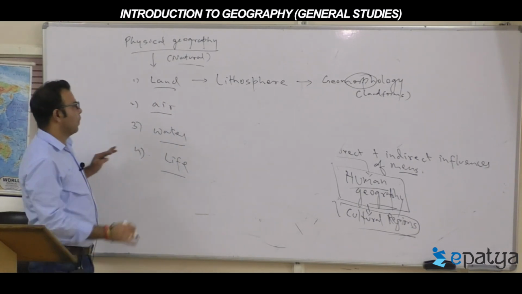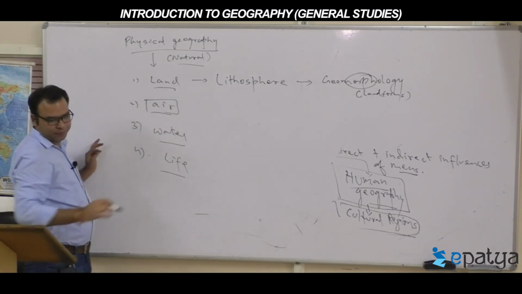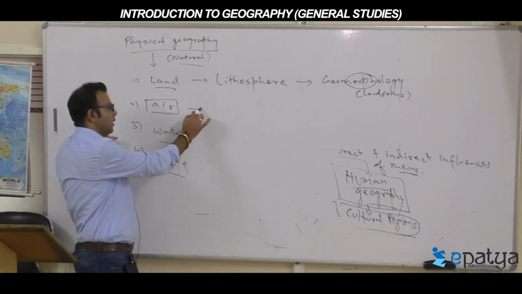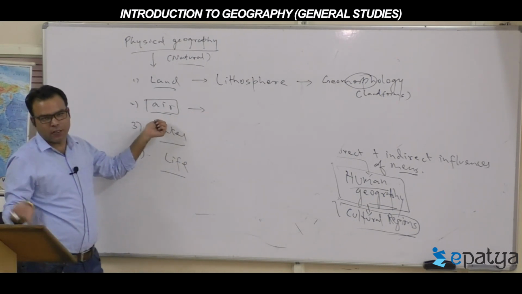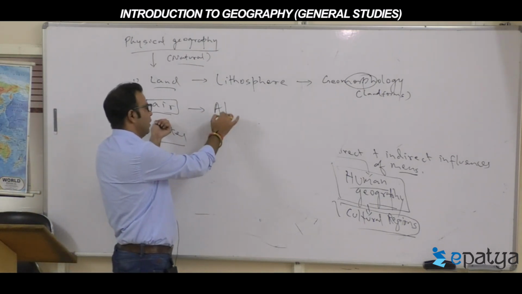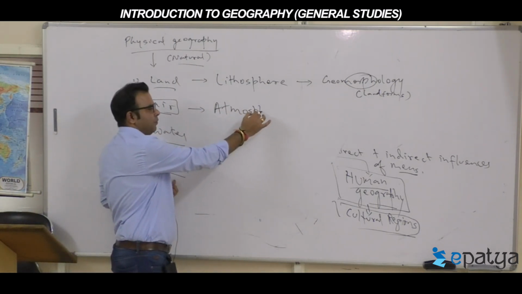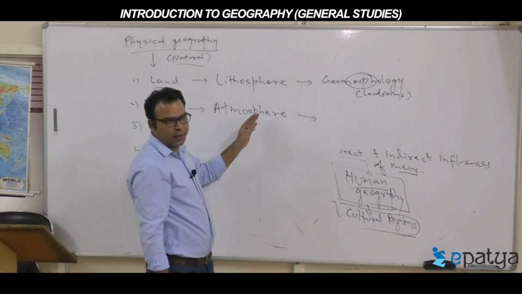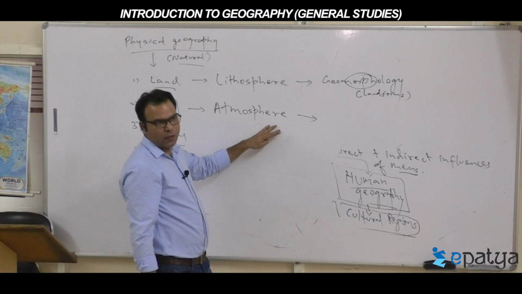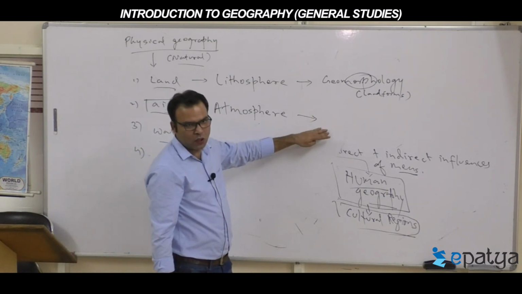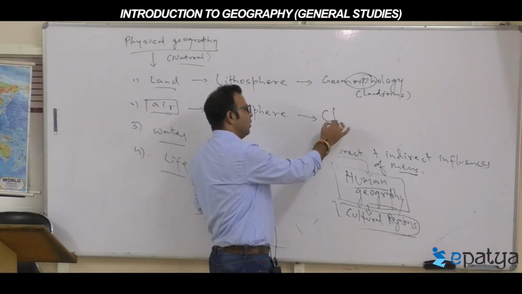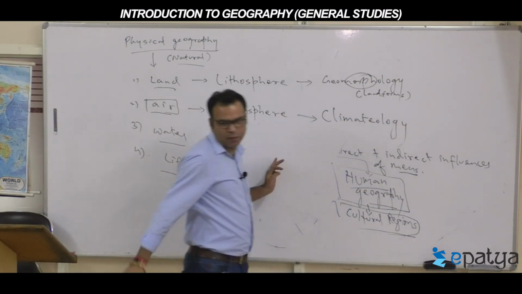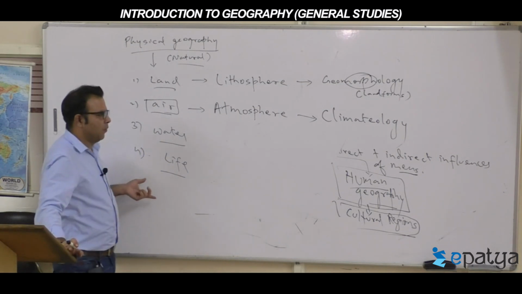Now the second part is called air. The blanket of air that surrounds the earth is called the atmosphere. Technically, the atmospheric conditions will create climate, and that branch today is called climatology.